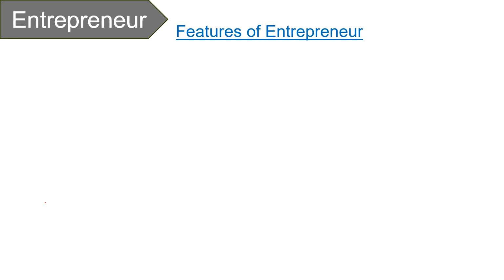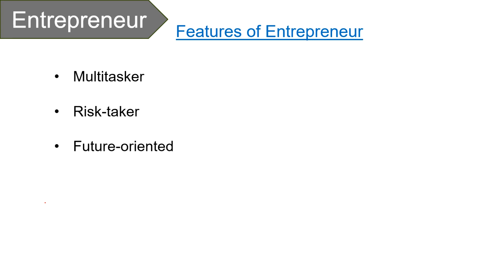Talking about the features of entrepreneur. He is someone who plans, organizes, coordinates, controls and allocates the other means of production. So, in short, he is a multitasker. Next, an entrepreneur is ready to bear risk and uncertainties associated with the process of production. He makes plans and strategies for future moves and actions, as well as takes all the decisions for the firm quickly and logically. So, he is future oriented.